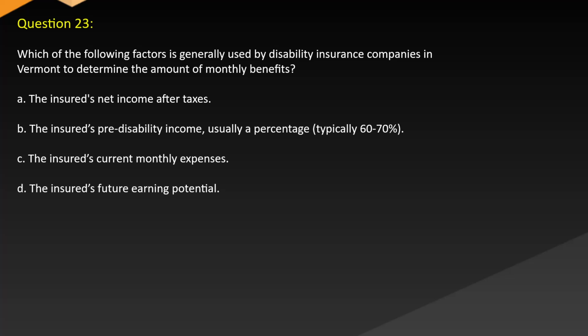Question 23. Which of the following factors is generally used by disability insurance companies in Vermont to determine the amount of monthly benefits? A. The insured's net income after taxes. B. The insured's pre-disability income, usually a percentage, typically 60-70%. C. The insured's current monthly expenses. D. The insured's future earning potential.